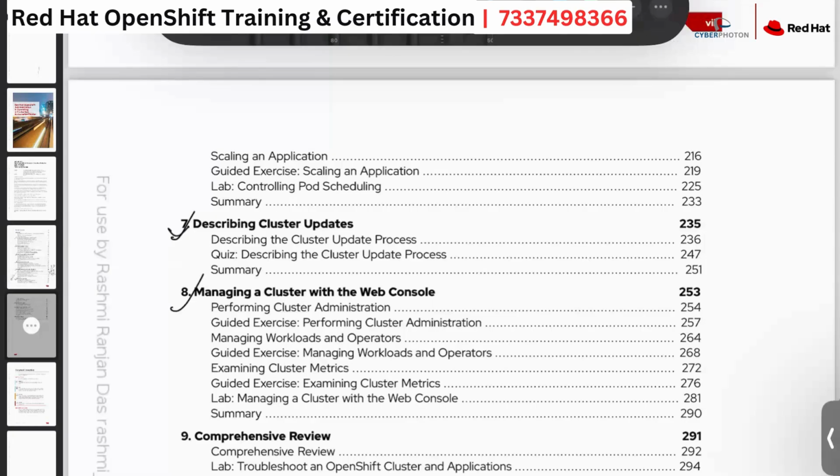In chapter number 8, this is the best thing that I'm going to tell you guys: in OpenShift, if somebody doesn't have an idea about the command line, they can use the graphical user interface to deploy their application. Suppose a developer only knows the code, but the administrator knows the commands and everything about OpenShift. As a developer, if they don't know the commands, they can just log into the web console.